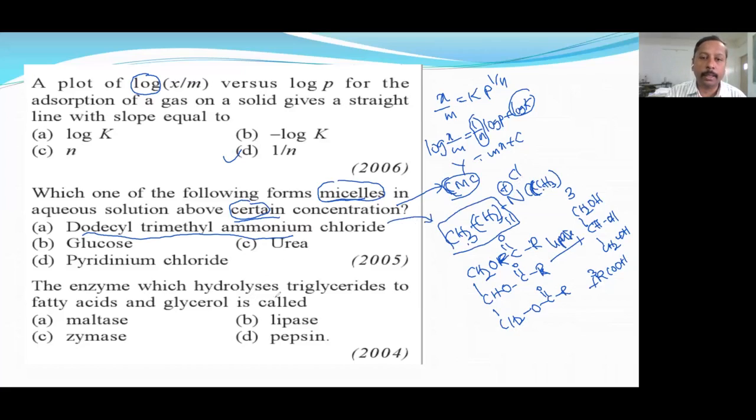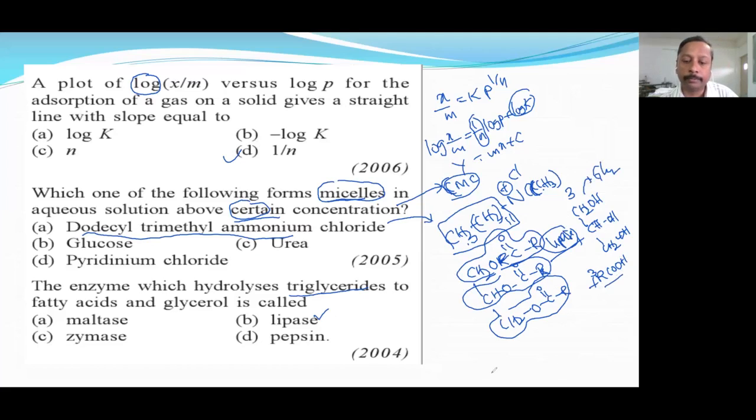Okay, then, the enzyme which hydrolyzes triglycerides. Triglyceride means, see, one glyceride is this functional group, second glyceride is this functional group, and this is the triglyceride. Okay, lipase hydrolyzes it to give glycerol. This is the glycerol formula, and 3 moles of fatty acid will be produced.